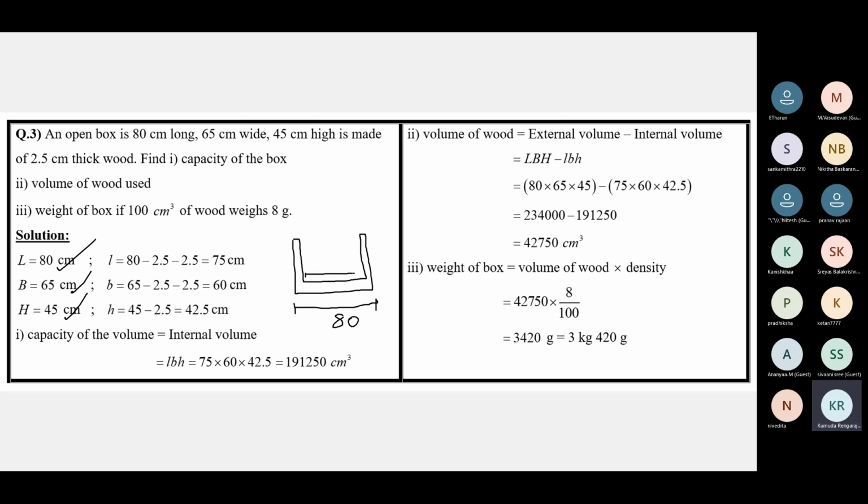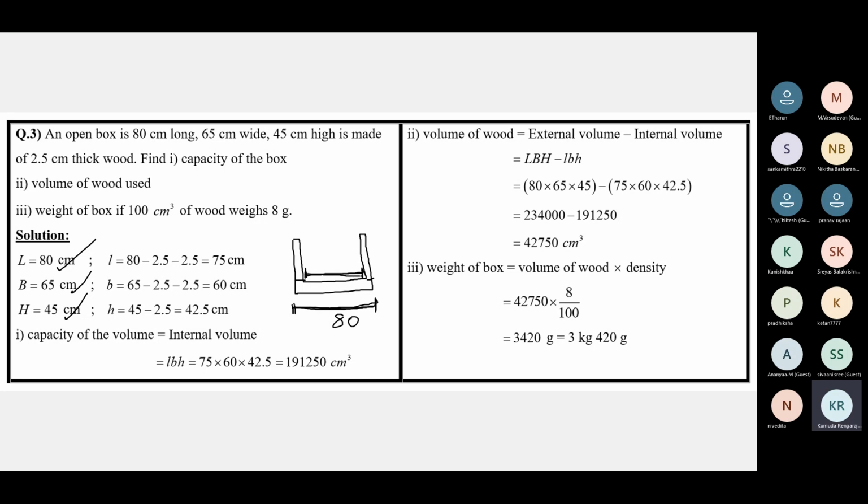This is the internal length. The internal length will be the external length 80 minus the thickness 2.5 here and minus the thickness 2.5 here. From here to here is the internal length inside the box. This is the external length, the length of the box outside. From here to here, the external length is 80.